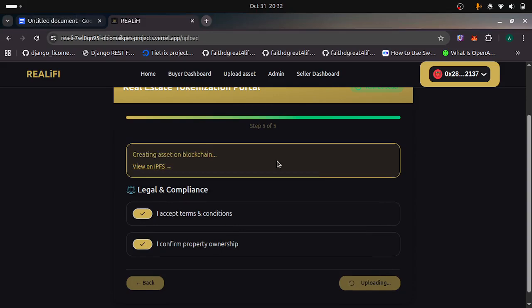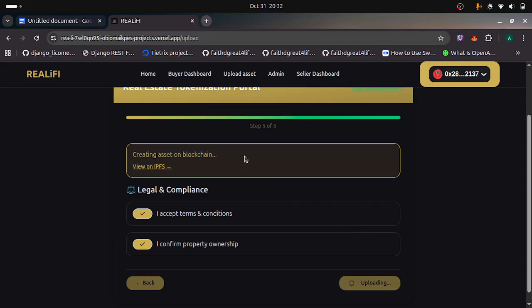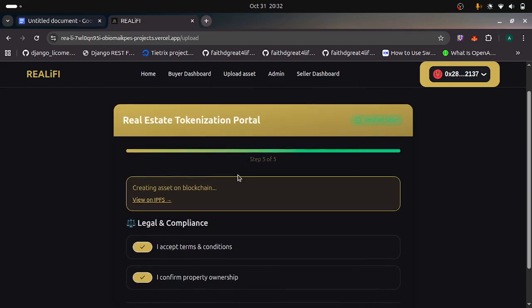We're back here. It's uploading. Creating asset on blockchain. This is the part where it calls the smart contract. I'm expecting the smart contract call soon.